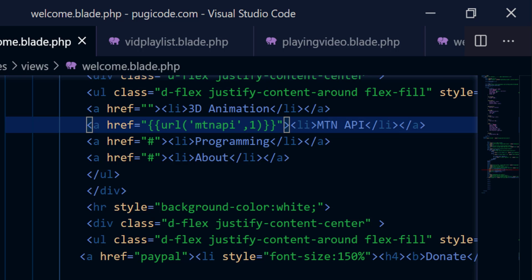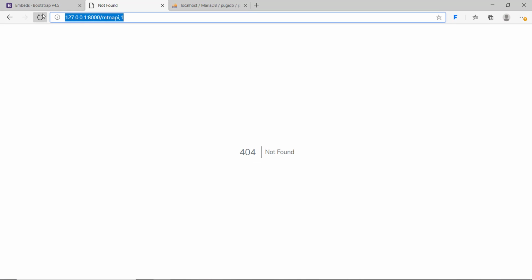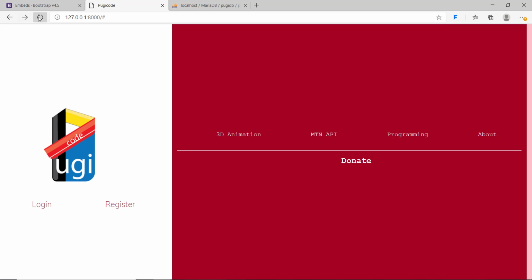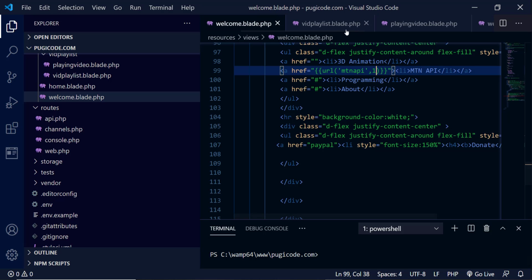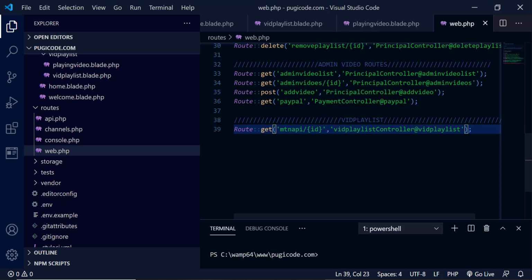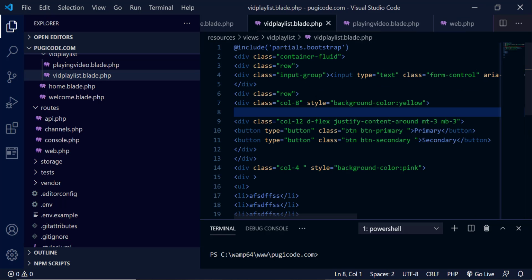Then I save. Okay, so if I come back and refresh, so let me go back, refresh, and then click, it takes us to that same page. How does it take us to that same page? It's because in the router here, it routes to VidPlaylistController at vidPlaylist. So if I go to the VidPlaylistController,